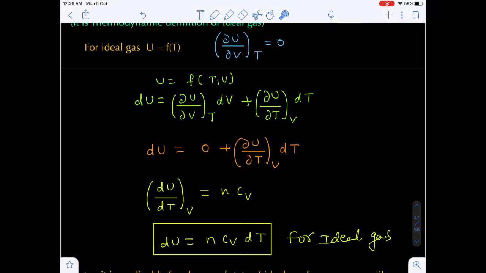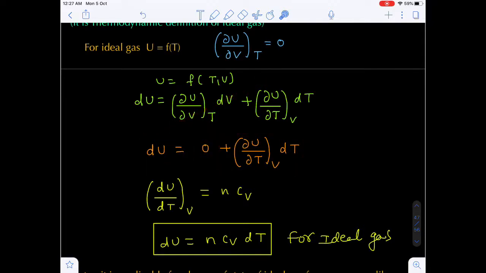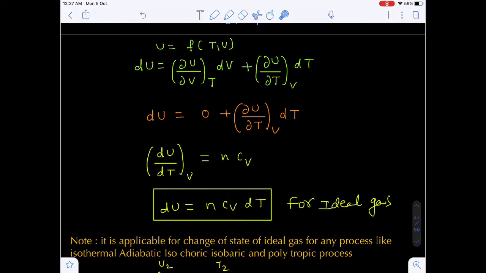I am writing the exact differential equation: dU equals (∂U/∂V) at constant temperature times dV, plus (∂U/∂T) at constant volume times dT. The change in internal energy with respect to volume, keeping the temperature constant, is 0, so this term will be equal to 0. Finally you will get dU equal to (∂U/∂T) at constant volume times dT.